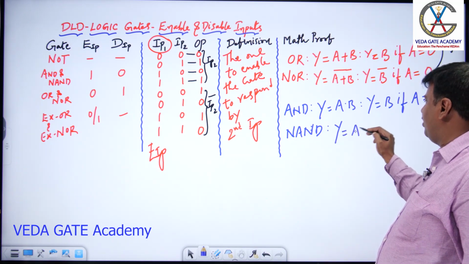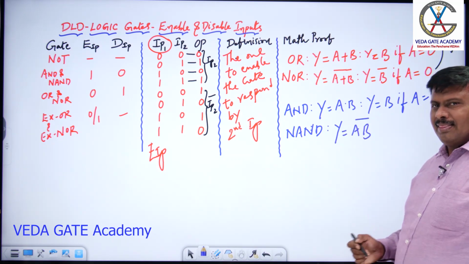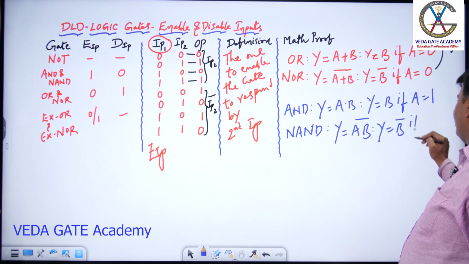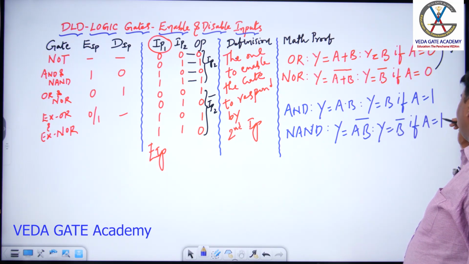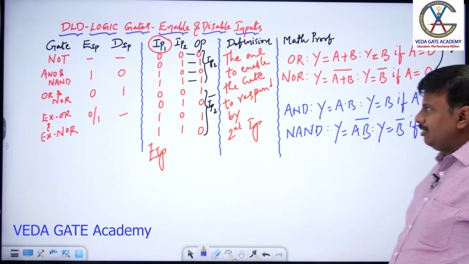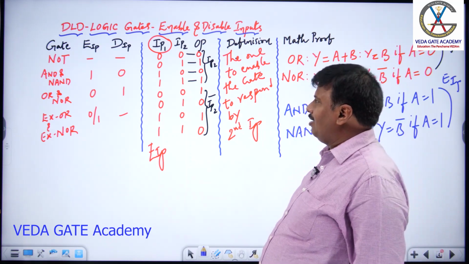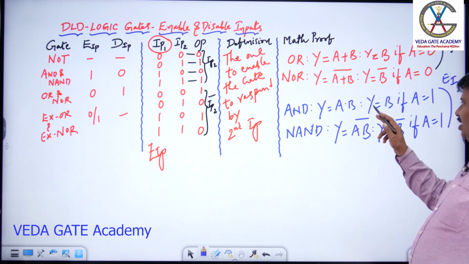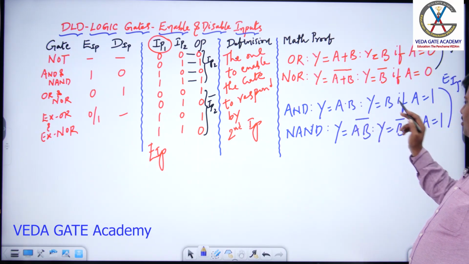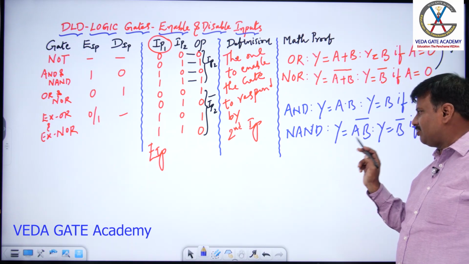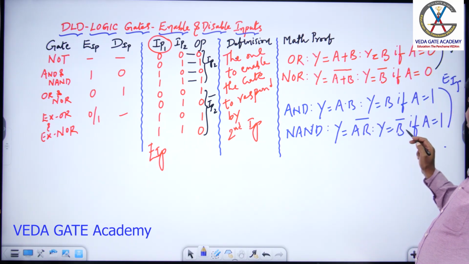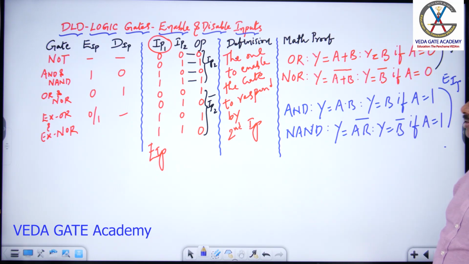Y is equal to AB inversion, AB bar. Can I say y is equal to B bar if A is equal to 1? Yes. In both these cases, 1 is the enable input. Observe: if the expression for AND is AB, y is B if A is 1, since 1 into B is equal to B. If the expression for NAND is y is AB bar, and if A is 1 substituted, 1 into B bar is equal to B bar. So 1 is called the enable input.